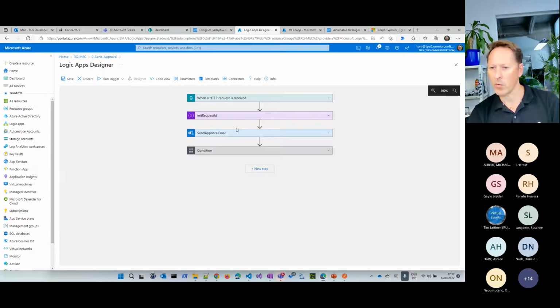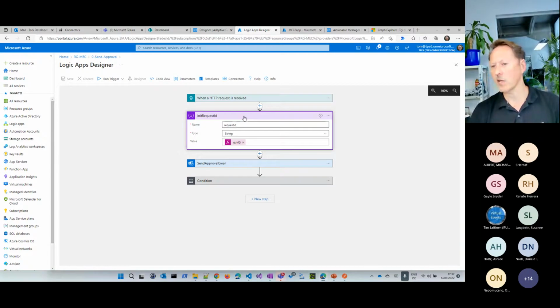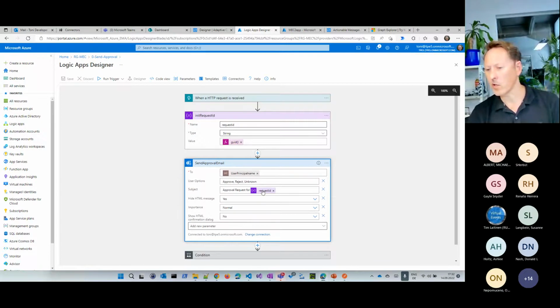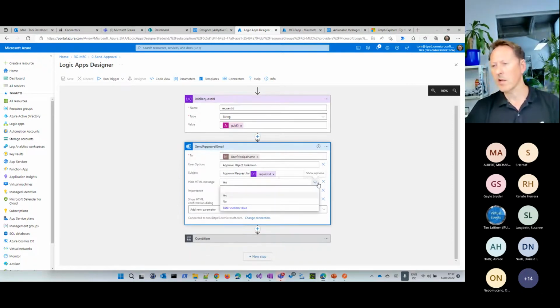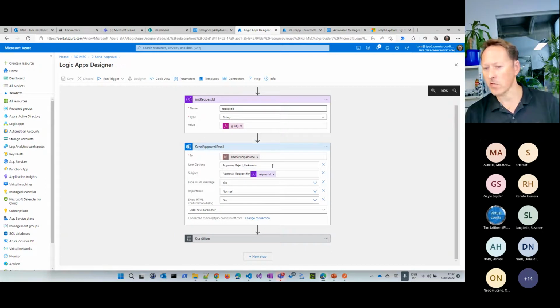And I've done some more things. I said, I want to create a case ID, which is simply a random number, a GUID. I say, I send an approval request for this business case, for this ticket, whatever it might be. And I say, I have 3 options here. And this is important because this defines how the card looks like in your Outlook inbox, which means, do I have Outlook as a client, which knows how to handle the adaptive card or the actionable message, or do I have eventually a client that doesn't understand actionable messages? Then I should include the HTML email as well, which is automatically read by this connector here.